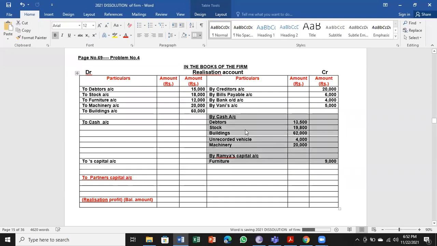So in step number 3, there are two possibilities. One, asset is converted into cash. Other one is asset taken over by one of the partners.